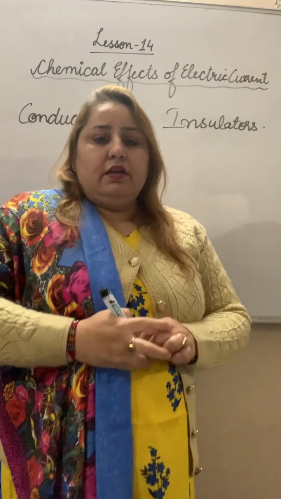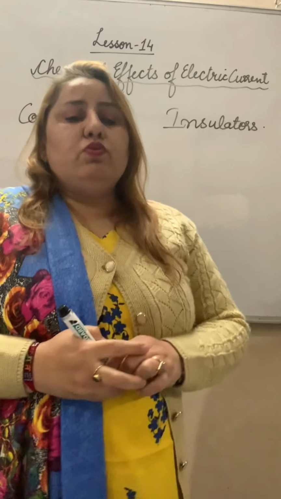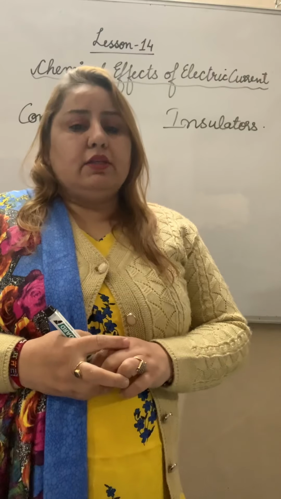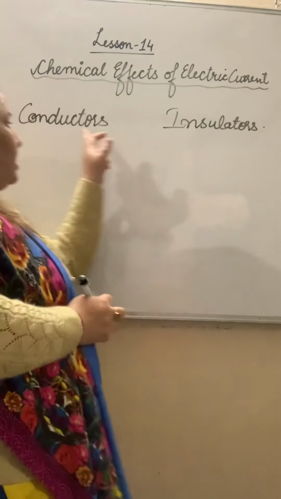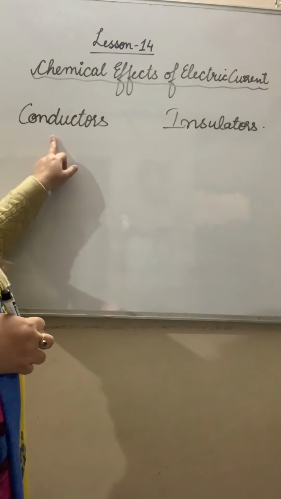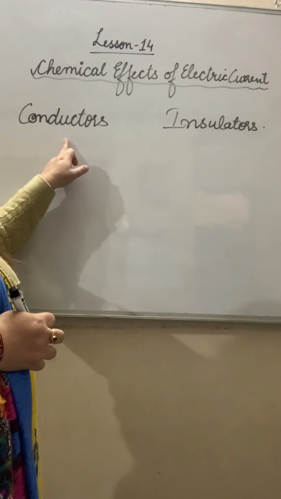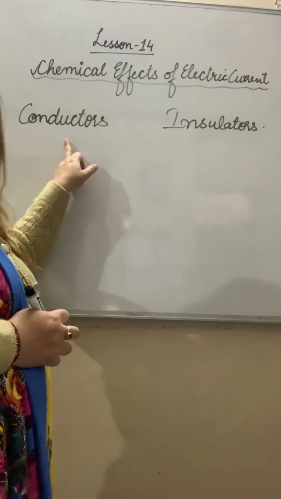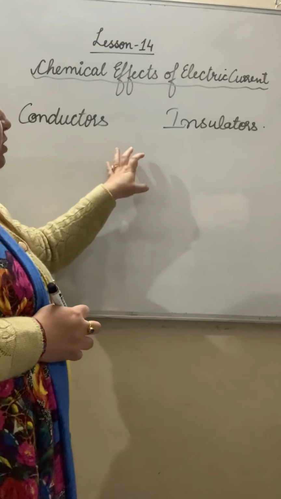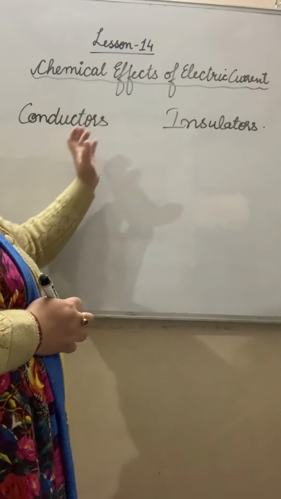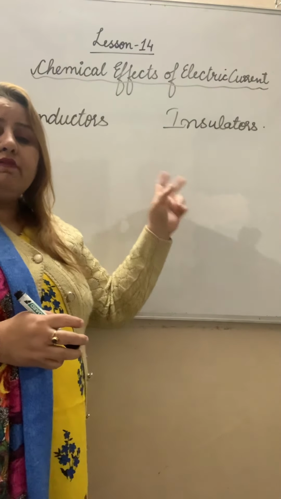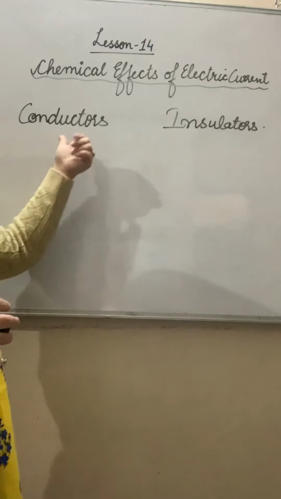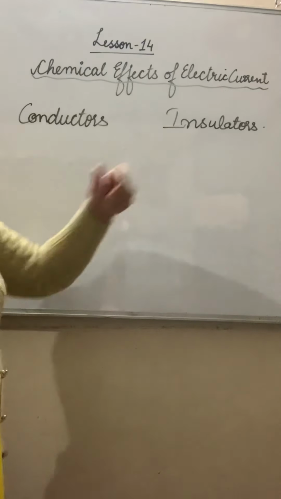Why do our elders or parents say don't touch electrical appliances with wet hands? Because it will conduct electricity. It will pass the current through it and we will get a shock. So, according to whether electricity passes or not, materials are divided into two types, conductors and insulators.